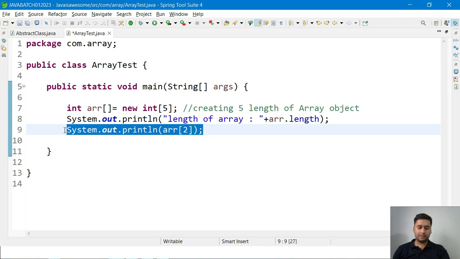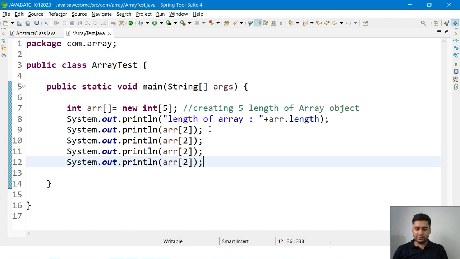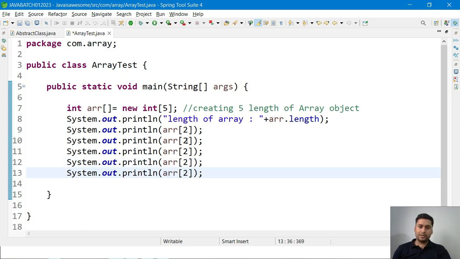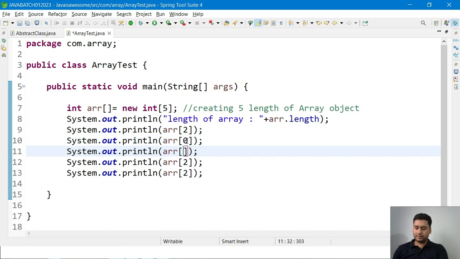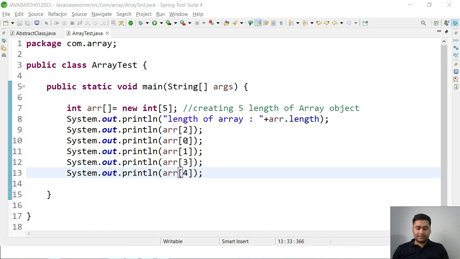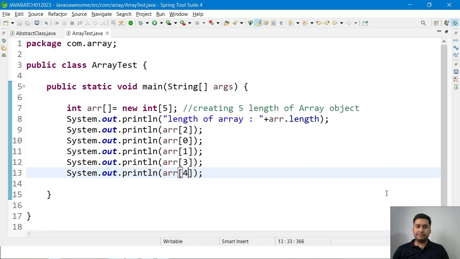The value at index 2 is 0. If you say no, I want the index 0 value, the index 1 value, the index 3 and 4 values, then this is 0, this is 1, this is 3, this is 4. Whatever values are available, 0, 1, 2, 3, 4, I'm trying to fetch and print them.